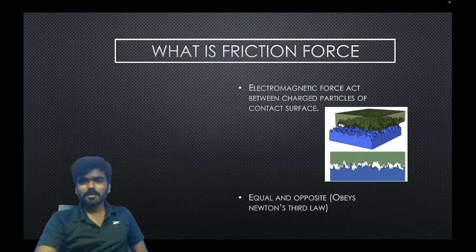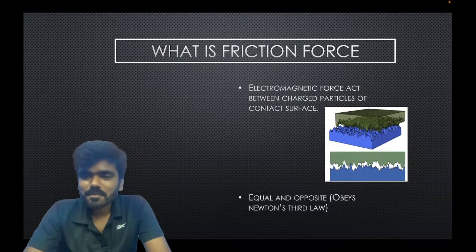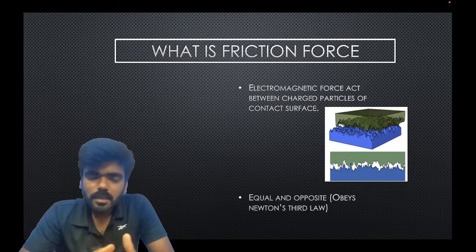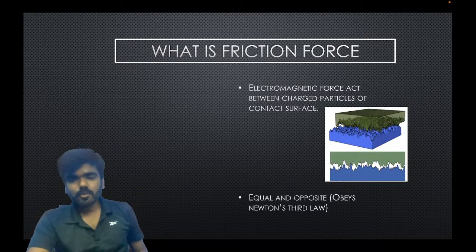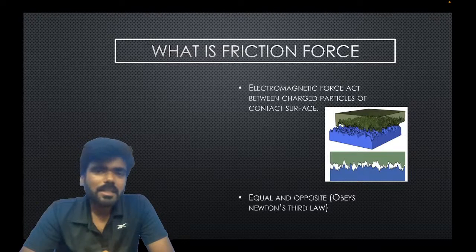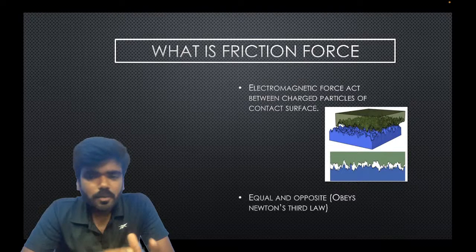So what is friction force? Friction force is basically an electromagnetic force that acts between two surfaces. Whenever any two surfaces are in contact, the charged particles of the surfaces in contact act and oppose the motion that is present in the contact surfaces. So it is a kind of electromagnetic force.